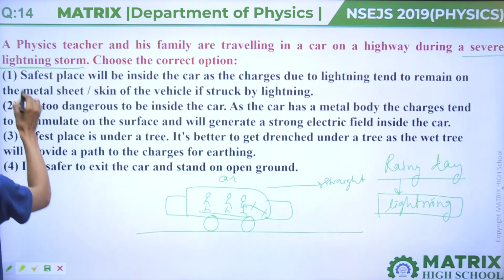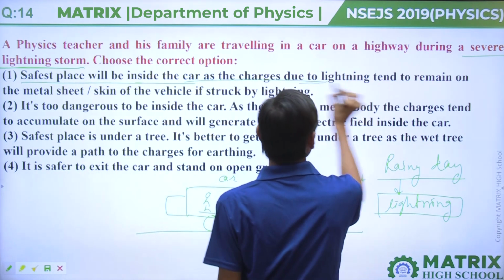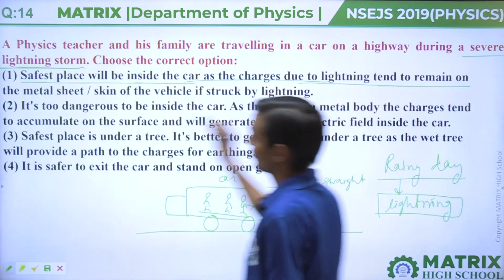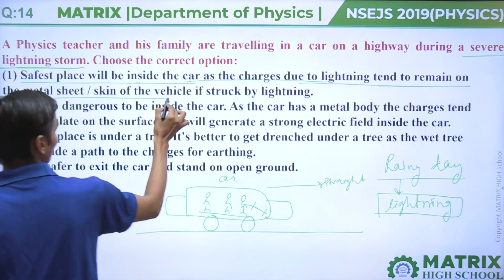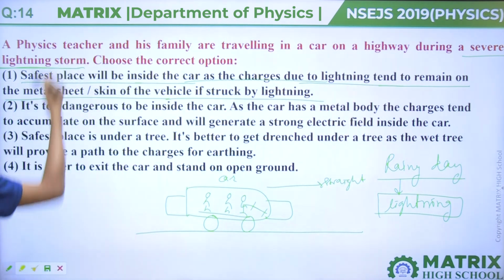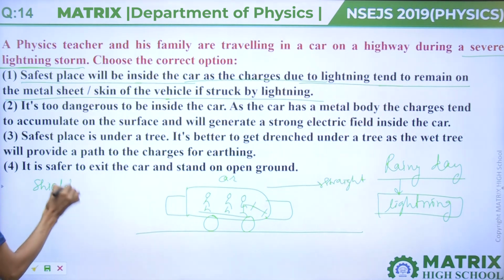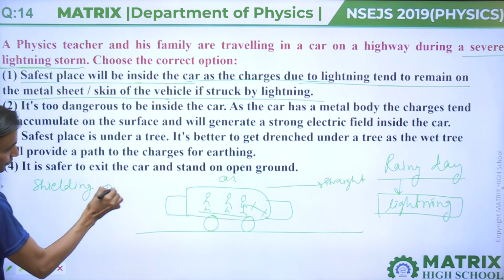First option: the safest place will be inside the car, as the charges due to lightning tend to remain on the metal skin of the vehicle it is struck by. Before this question, I will explain shielding of charge.